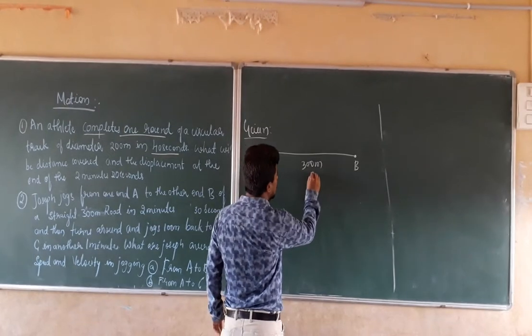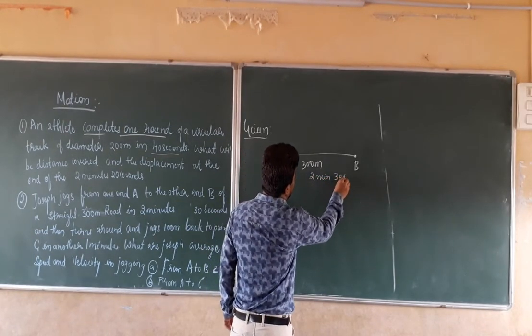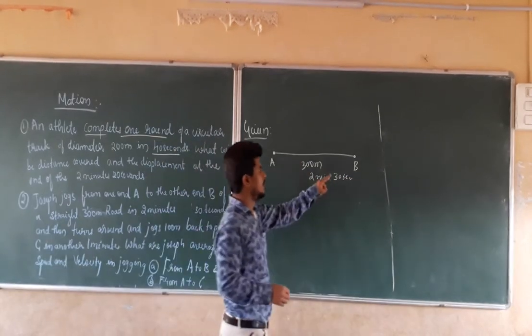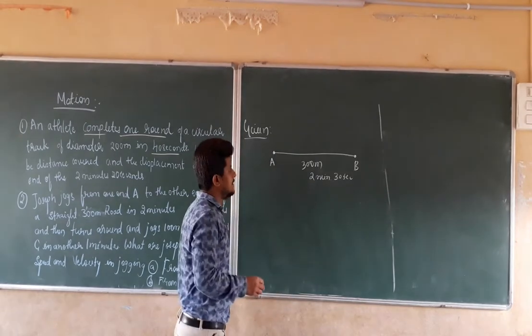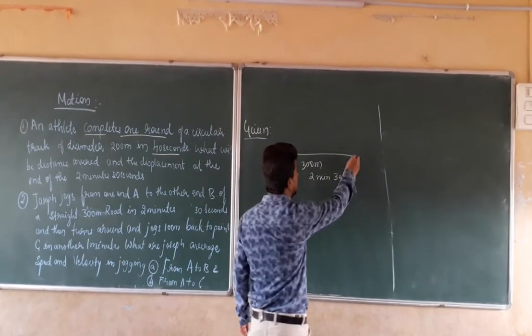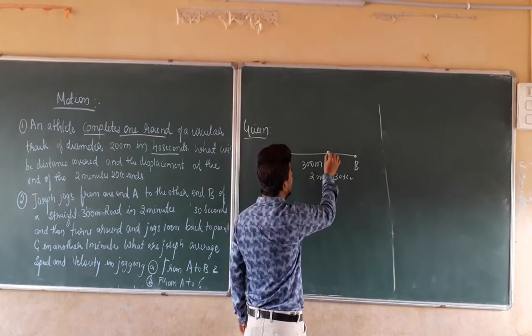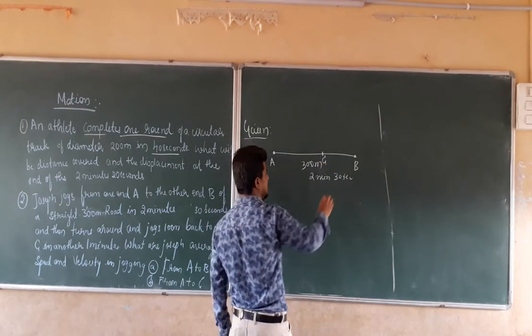It is equal to 2 minutes and 30 seconds. It is going to take time from A to B, covering 300 meters, and the time taken is 2 minutes and 30 seconds. In the same manner, from B it is going to turn back and cover another 100 meters to reach a point C.